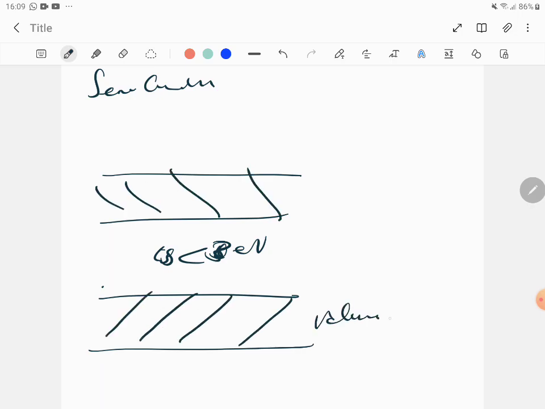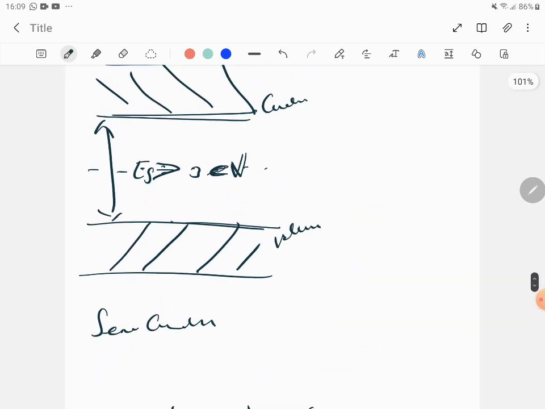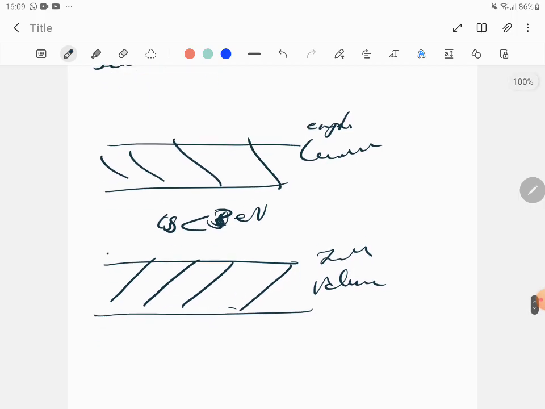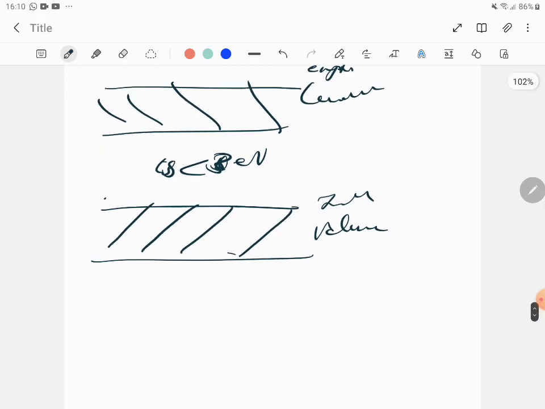In an insulator, the conduction band is completely empty and the valence band is fully filled. Here in the semiconductor too, the valence band is fully filled and the conduction band is empty, but when you give energy, electrons will jump from the valence band to the conduction band.